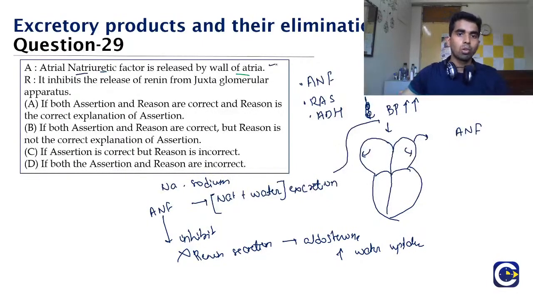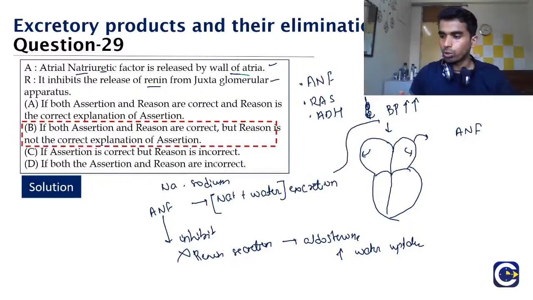So yes, both of them are correct, but that it inhibits the renin is not the correct explanation. It doesn't explain why it is released from the atria. It is natural that it is coming out of the atria, but this reason is not the explanation. So the correct answer here would be option B. Both are correct, but the reason is not explaining, because the ANF release is a natural process.